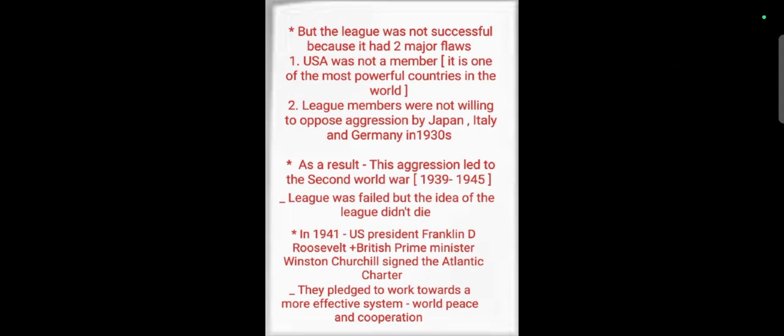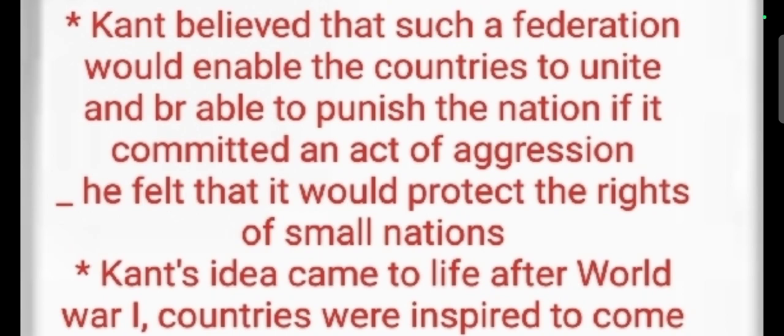Kant believed that such a federation would enable countries to unite and be able to punish other nations which committed an act of aggression. Whenever a country behaves in an aggressive manner, that country would be punished by the remaining countries. It was one of the important organizations or federations for getting countries united.